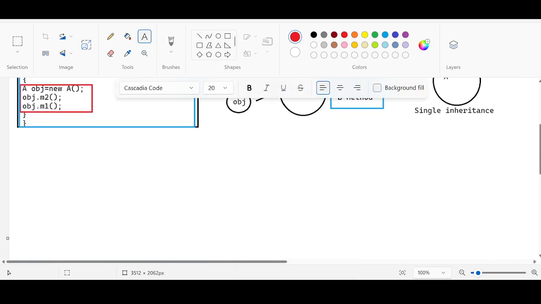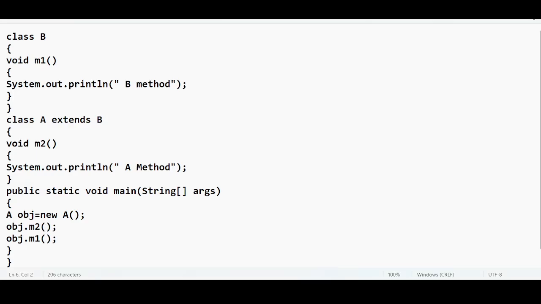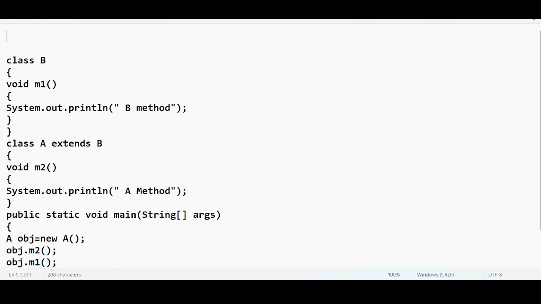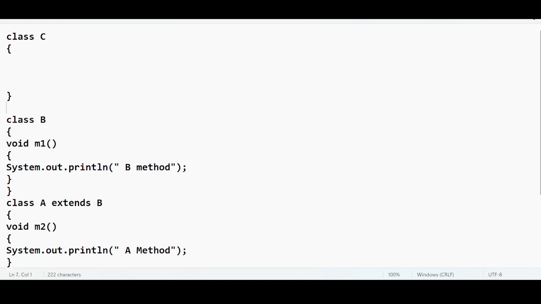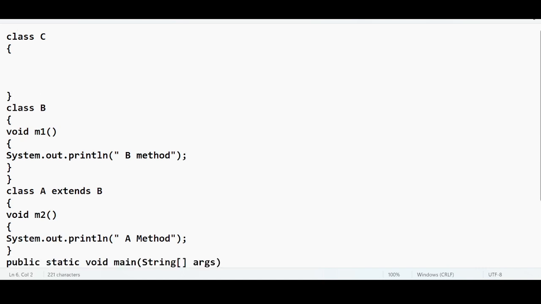Now the second question. We have understood what single inheritance is. Next is multiple inheritance. To understand multiple inheritance, I am going to take one more class, class C. I have class B, class A, and also class C. In class C, let us take one more method.